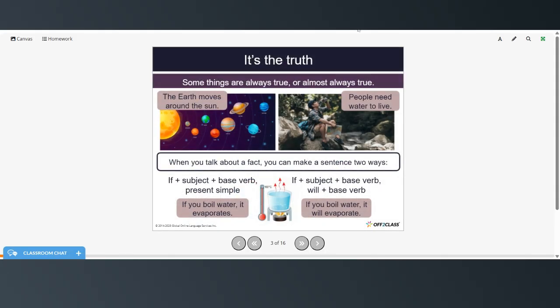So some things are always true or almost always true. The earth moves around the sun. People need water to live. And when you talk about a fact, you can make a sentence two ways. You can use if plus the subject plus the base verb plus the present simple. So if you boil water, it evaporates. Or you can use if plus the subject plus the base verb plus will plus another base verb. If you boil water, it will evaporate.